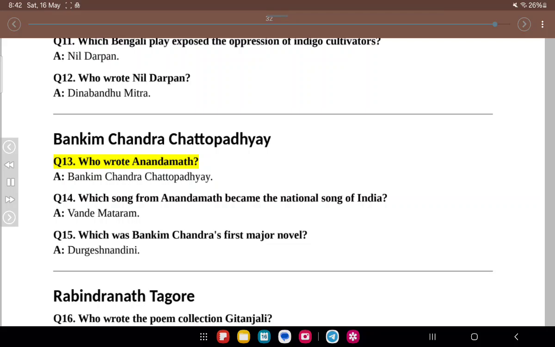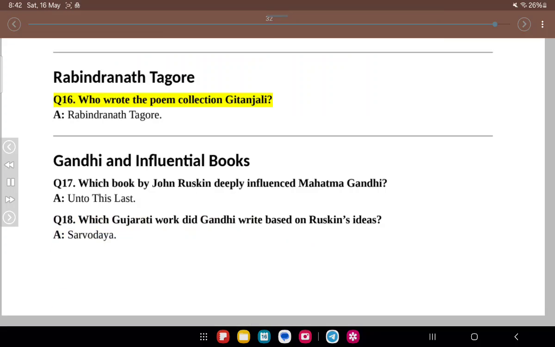Bankim Chandra Chattopadhyay. Q13. Who wrote Anandamath? A. Bankim Chandra Chattopadhyay. Q14. Which song from Anandamath became the national song of India? A. Vande Mataram. Q15. Which was Bankim Chandra's first major novel? A. Durgesh Nandini. Rabindranath Tagore. Q16. Who wrote the poem collection Gitanjali? A. Rabindranath Tagore.